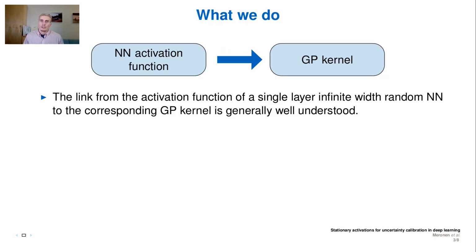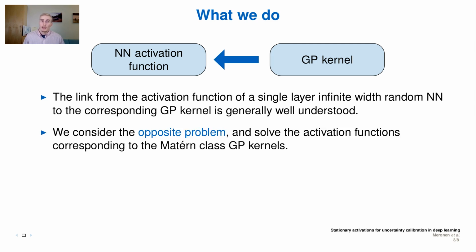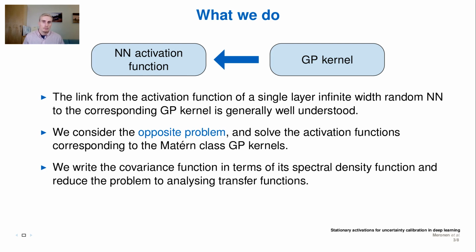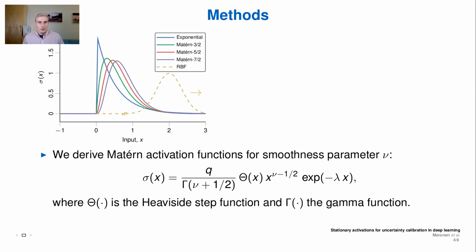The link from the activation function of a single-layer infinite-width random neural network to the corresponding GP kernel is generally well understood. But here we consider the opposite problem and solve the activation functions corresponding to the Matérn class GP kernels. We do this by writing the covariance function in terms of its spectral density function and reduce the problem to analyzing transfer functions. By doing this, we derive the Matérn activation functions as described by this formula here.